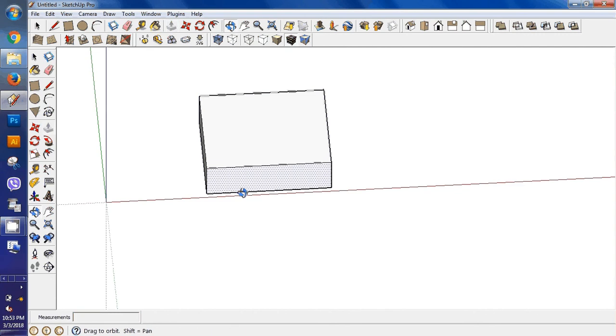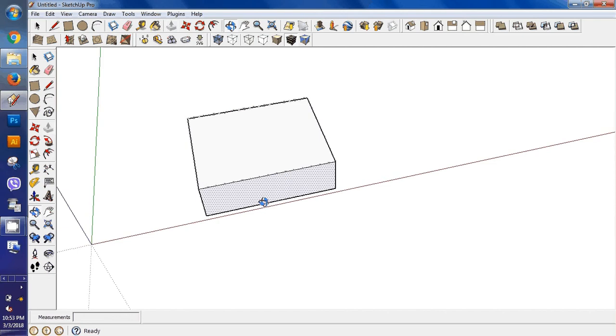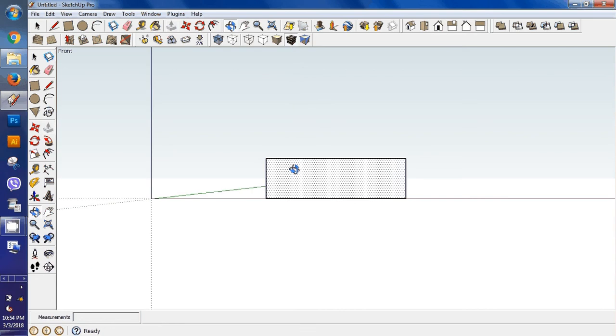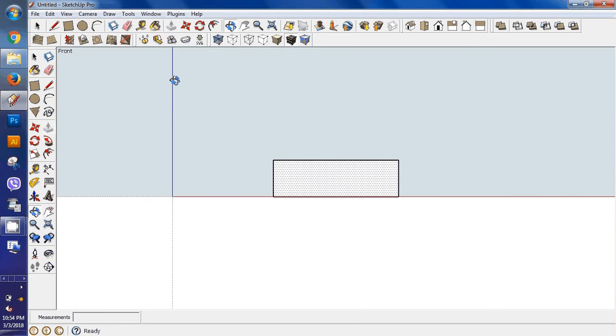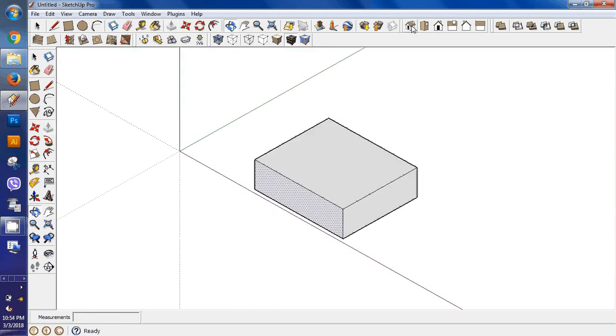Okay, in perspective view, the model will be shown with slightly an angle made towards the axis, but in parallel projection the axes are viewed exactly like a plane surface. The front view, side view, and this is top view, and this is perspective view. Okay, so let's design Boeing 757.